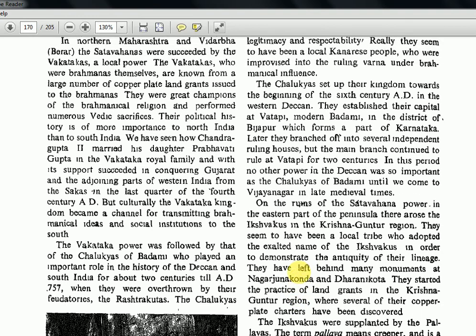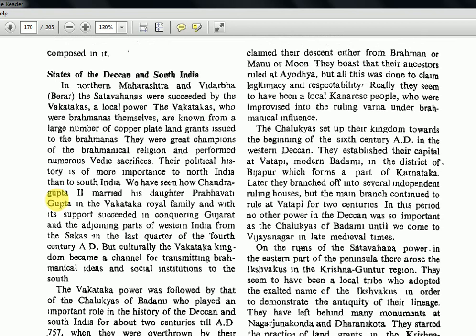So we saw Prakrit and Sanskrit, and finally Sanskrit came into the picture around 400 AD. Now the states of the Deccan and South India. In northern Maharashtra and Vidarbha, the Satavahanas were succeeded by the Vakatakas, a local power. This Satavahana we have already done. Now these Vakatakas, who were Brahmanas themselves, are known from a large number of copper plate land grants issued to the Brahmanas. They were great champions of the Brahminical religion and performed numerous Vedic sacrifices. Their political history is of more importance to North India than to South India.